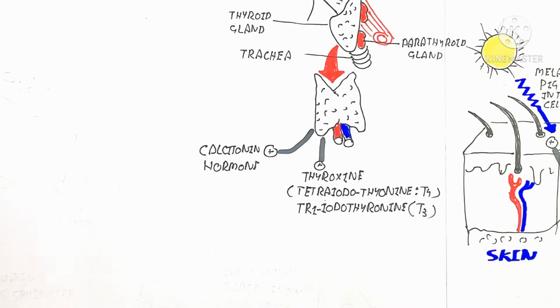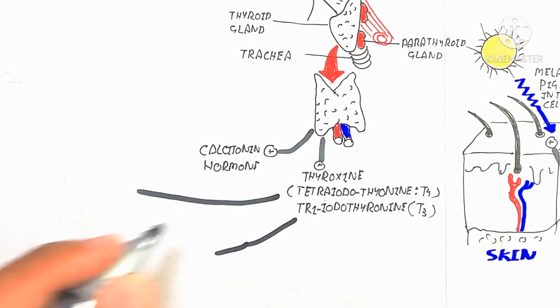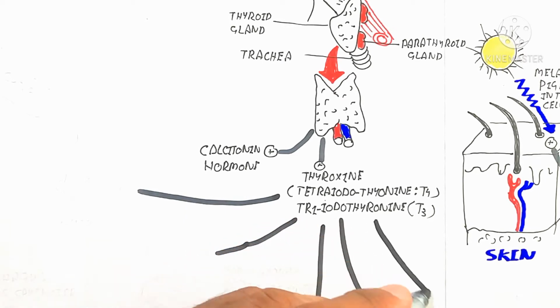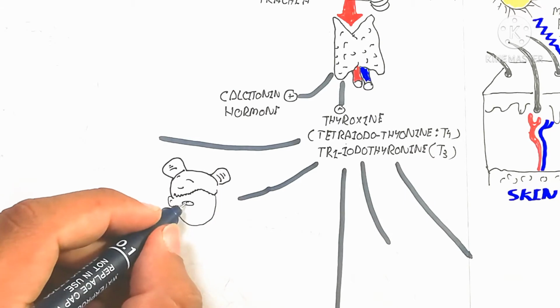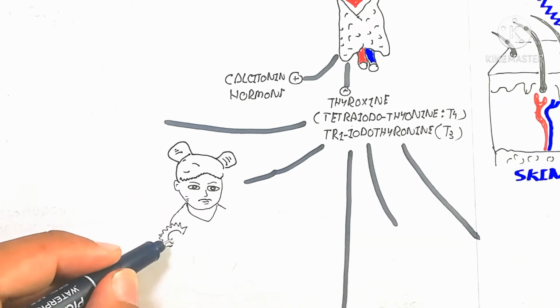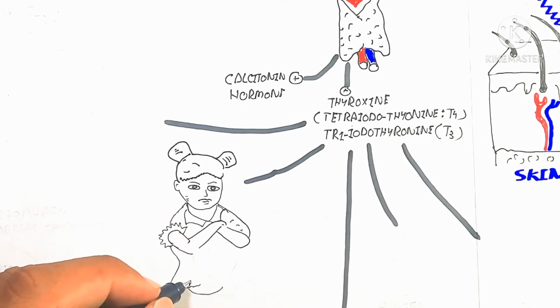Calcitonin is a hormone that acts on the bone and increases the calcium, and when calcium and phosphate increase in the blood, there will be a negative feedback mechanism.